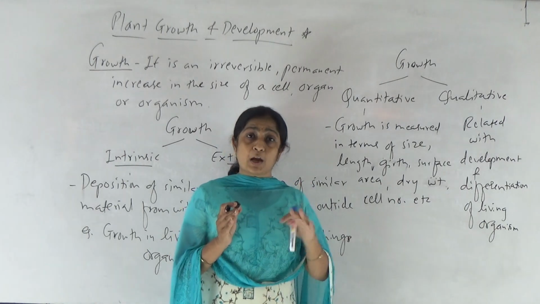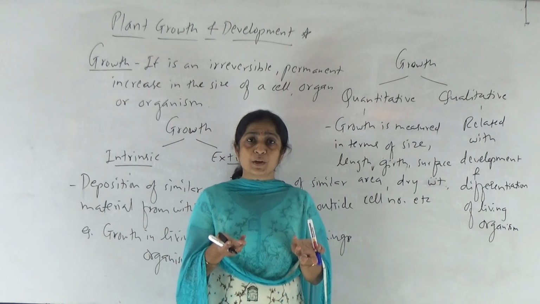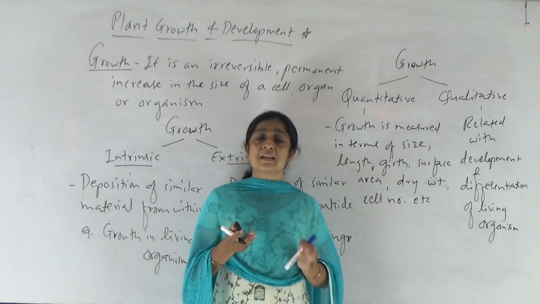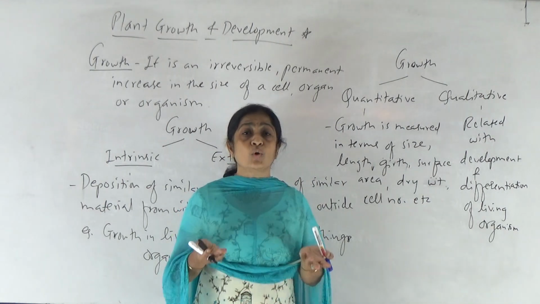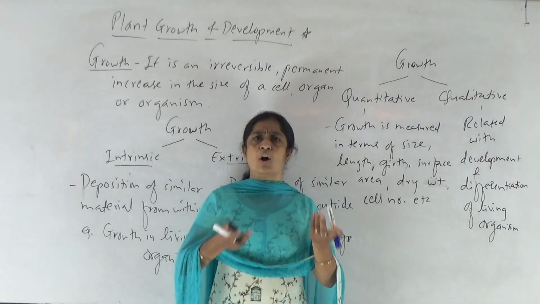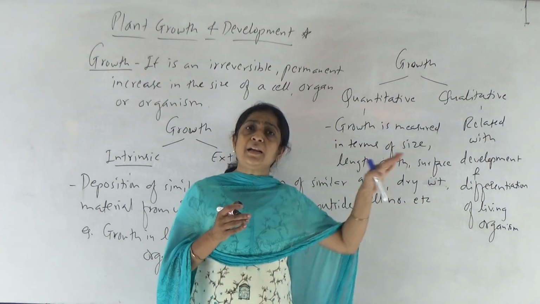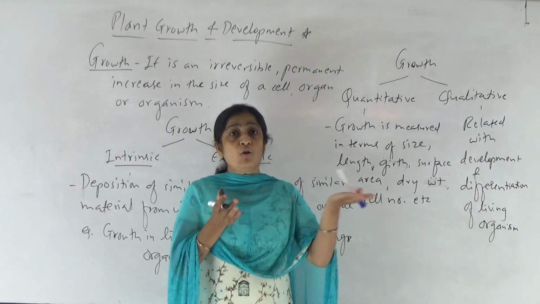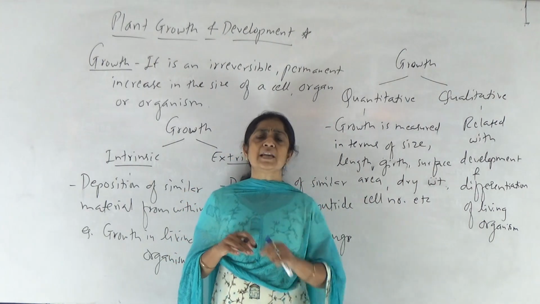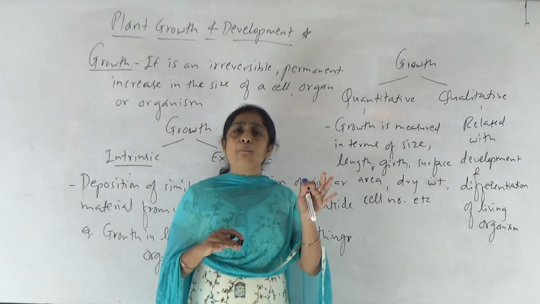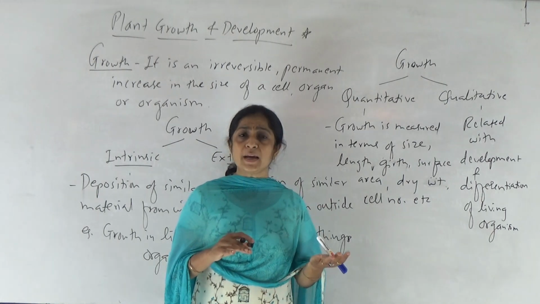But qualitatively we can observe this change. Until now we were getting leaves and branches from that bud, right? Generally axillary buds and apical buds in plants, when the plant is in its vegetative growth phase, develop into leaves or branches, but suddenly at maturity the same vegetative bud is differentiated to form a floral bud. We may visually observe the change, but we are not able to measure this change. So differentiation in plant is a kind of complex state of growth. It's a complex part of growth, but it is observed visually in the plant, right?